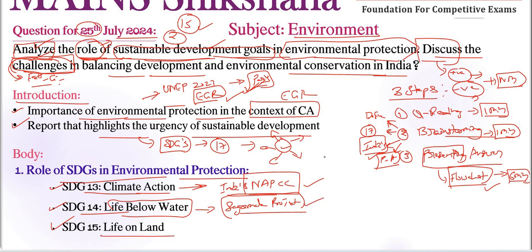And also SDG 15 is related to life on land. Here it seeks to protect, restore and promote sustainable use of terrestrial ecosystems, manage forests and so on, right? Here it aims to combat desertification and halt biodiversity loss, right? Here we can include India's National Biodiversity Action Plan, right? For every point we need to include some important example or recent facts, right? That is the main goal for us. It aligns with the goal, aiming to preserve our rich biodiversity, especially in India, right? So this is the role part, the first part of the question.